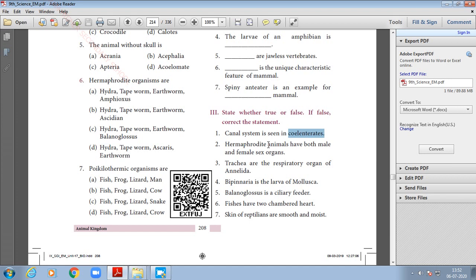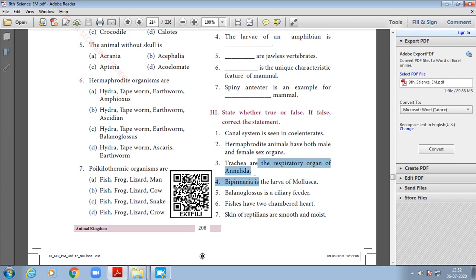Okay, next one, hermaphrodite animals have both male and female sex organs. Yes, it is true. So just write true. Hermaphrodite animals have both male and female sex organs. It is true.